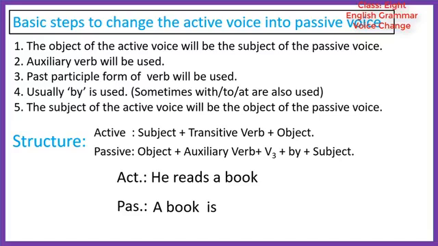Here transitive verb is reads, so we will use read as the past participle form. Then we will use by, and at last we will use the subject of the active voice as the object of the passive voice. He is the subject and its objective is him, so we write him. So the passive voice will be, a book is read by him.